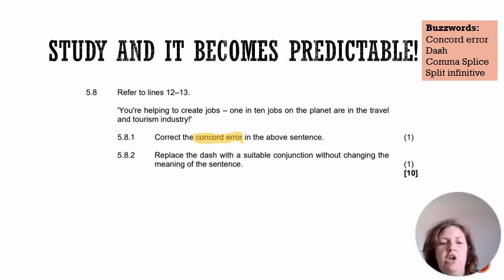in this sentence. You're helping to create jobs. 1 in 10 jobs on the planet are in the travel and tourism industry. 1 in 10 jobs. 1 is singular. The primary subject of that sentence is singular. And with singular goes the helping verb is. 1 in 10 jobs is in the travel and tourism industry. Not 1 in 10 jobs are. 1 in 10 jobs is. Okay, so fix the auxiliary verb so that it's not broken English.